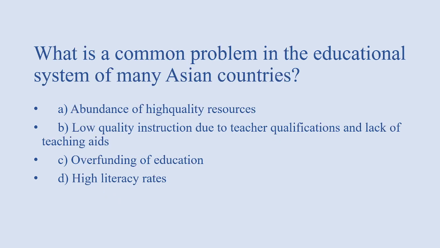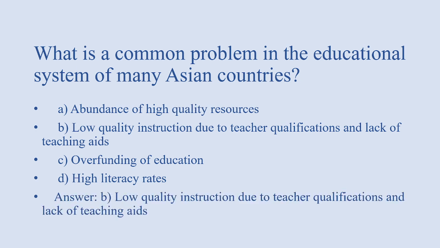Next, what is a common problem in the educational systems of many Asian countries? Options: abundance in high quality resources, low quality instruction due to teacher qualification and lack of teaching aids, overfunding of education, high literacy rates. Answer of this question is option B, that is low quality instruction due to teacher qualification and lack of teaching aids.